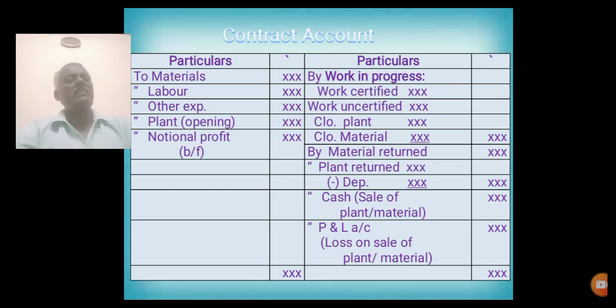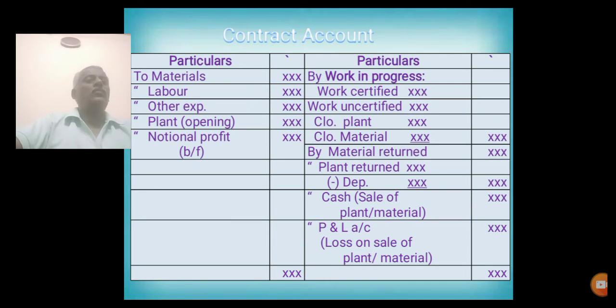Then it is also called material returned. Plant returned: while entering the plant return, we have to deduct the appropriate depreciation. The balance amount should be transferred to some other contract or some other places.